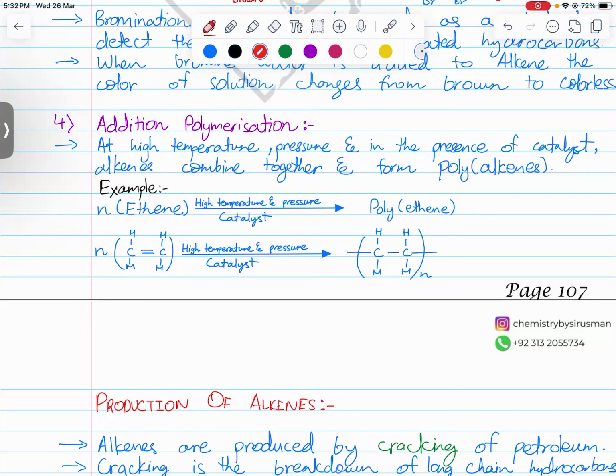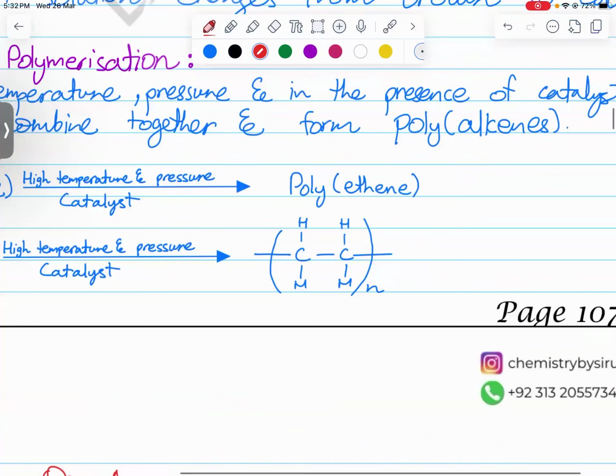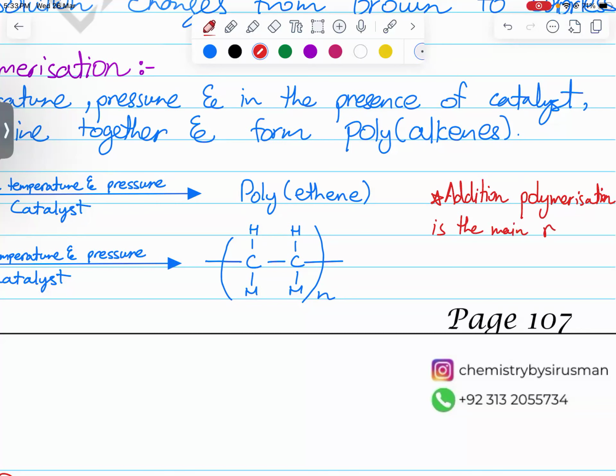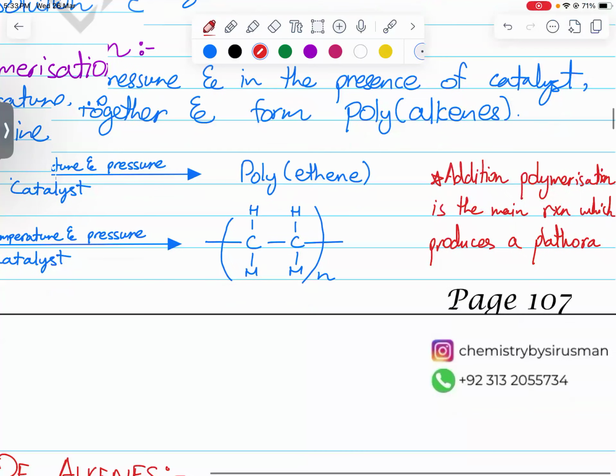All right, so you can also write, I will write it on this side: addition polymerization is the main reaction which produces a plethora of plastics.